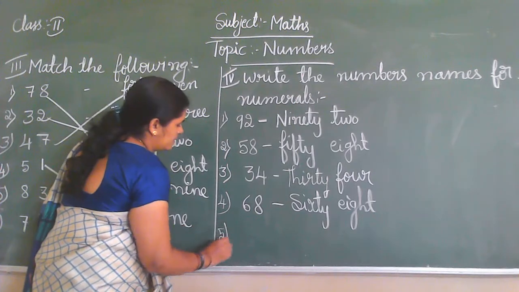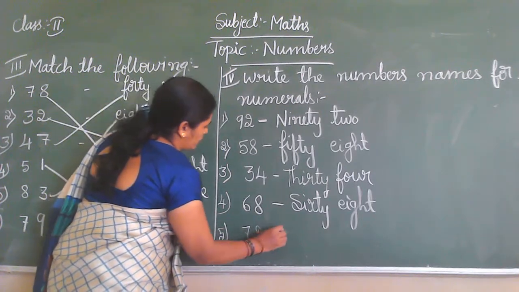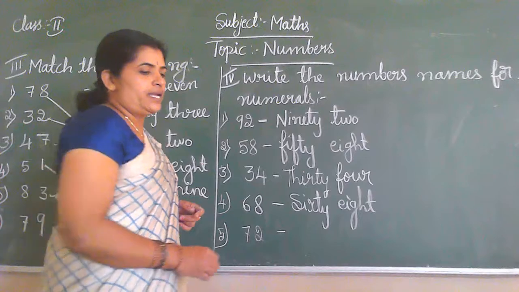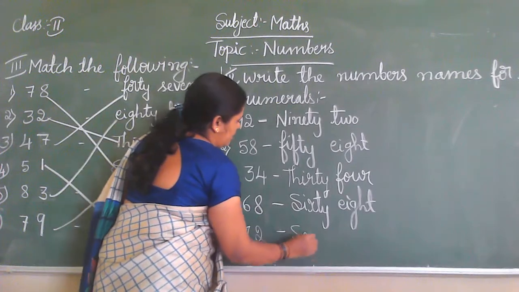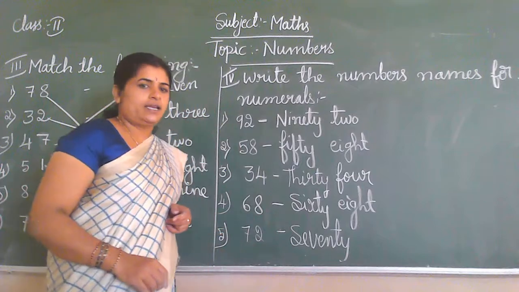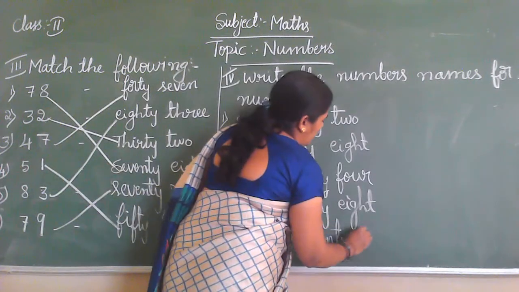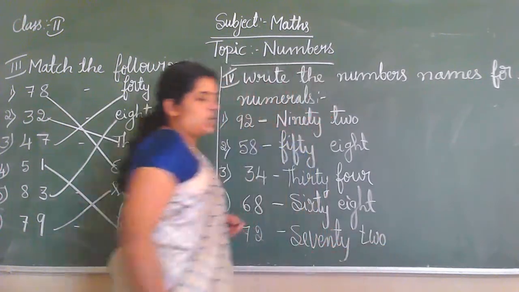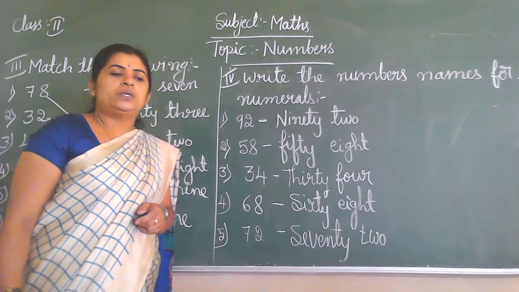And 72. What is the spelling of 70? S-E-V-E-N-T-Y, T-W-O, 2. 72.